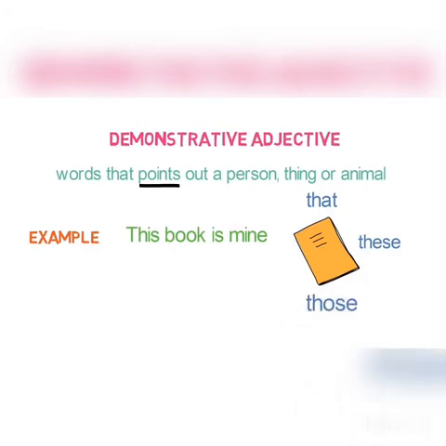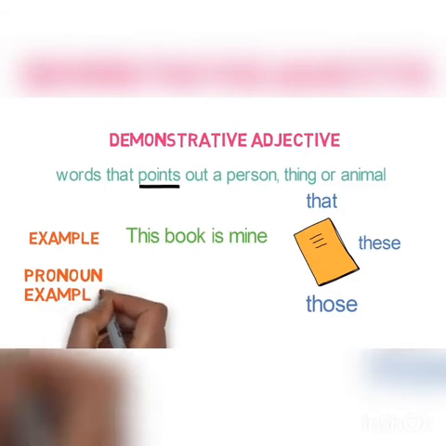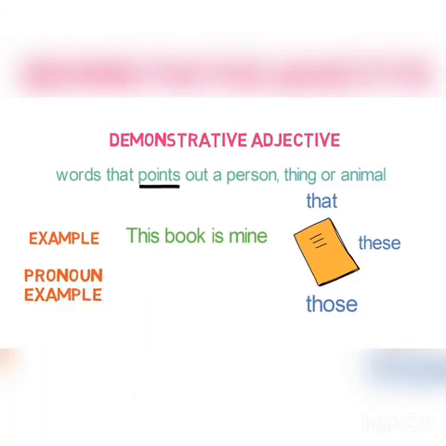Now, if you remember, in pronouns, we discussed about demonstrative pronouns. And they also had the same words: this, that, these and those. But there is a difference. Let me give you an example of demonstrative pronouns. Now, this is my book. Here, this is a pronoun.